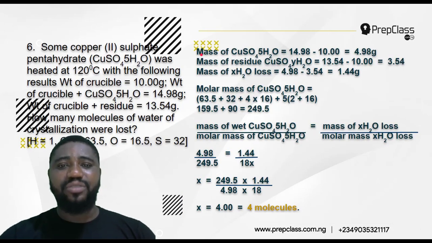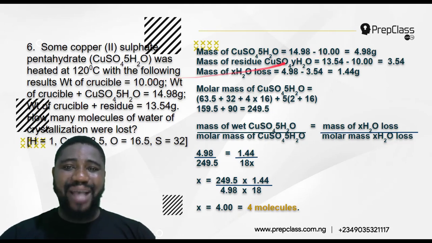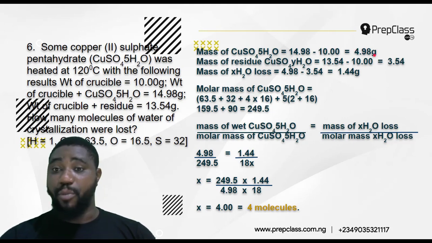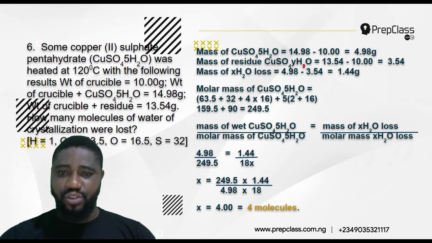The mass of CuSO4.5H2O, that is the salt itself, will be its mass together with the crucible minus the mass of the crucible. That will give you the mass of the salt: 14.98 grams minus 10 grams, which is 4.98 grams. Now, mass of the residue.